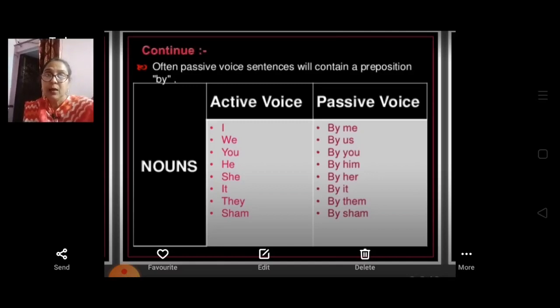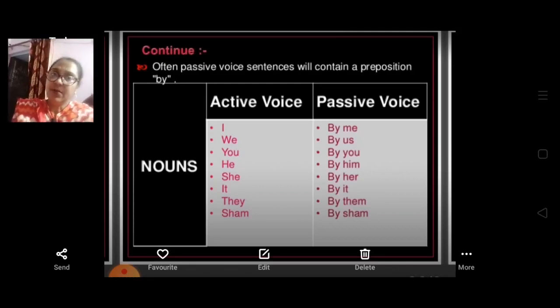He becomes by him, she by her, it by it, they by them, and so on. Often a passive voice statement will contain the preposition "by". So we often use "by" to make passive voice.